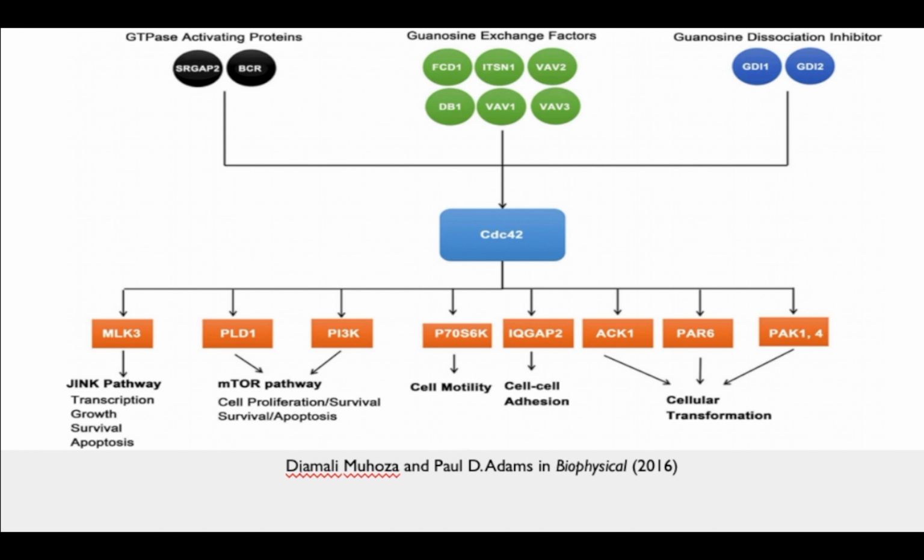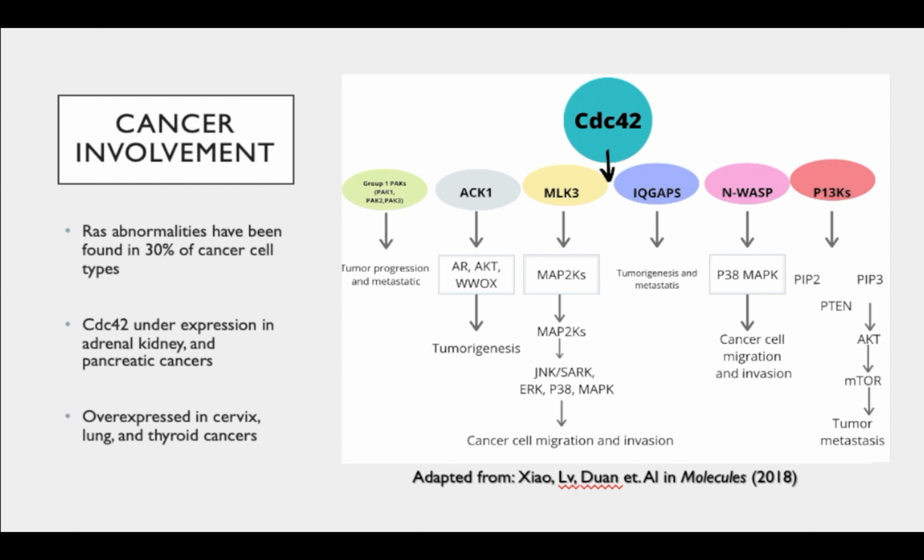The effectors of CDC42 play a wide variety of functions in the cell, such as cell-to-cell adhesion, cell growth, cell apoptosis, all of these things. And so it can seem a little bit obvious that if CDC42 is overactivated and all of these things are overactivated, that can lead to some negative consequences in the cell. And it does. RAS proteins in general have just been found to be involved in cancer. 30% of cancer cell types have some sort of RAS abnormality.